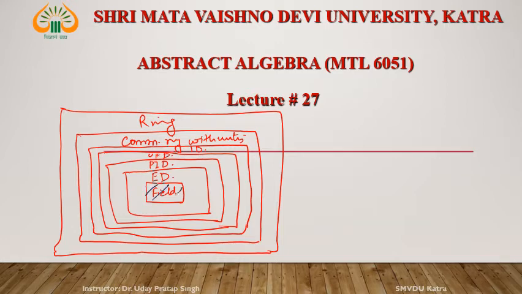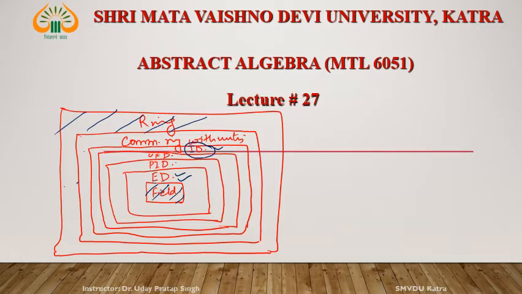This field we already studied, ring we know. This whole thing is the ring, and about ED we are going to discuss in this lecture. After Euclidean domain we will discuss what is principal integral domain, and in the next lecture we will discuss about the unique factorization domain.